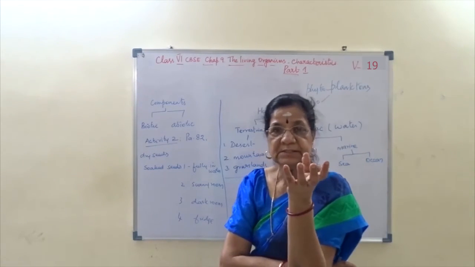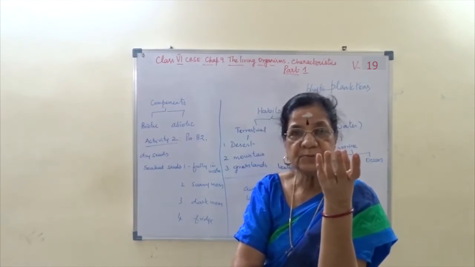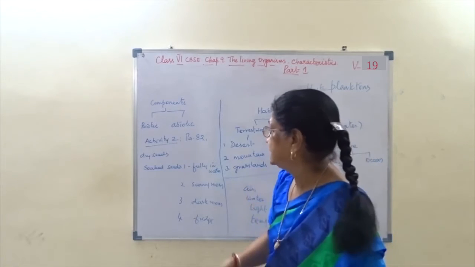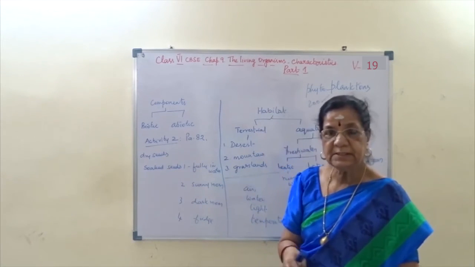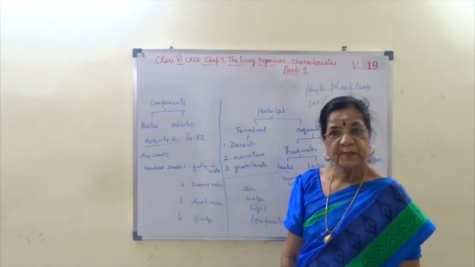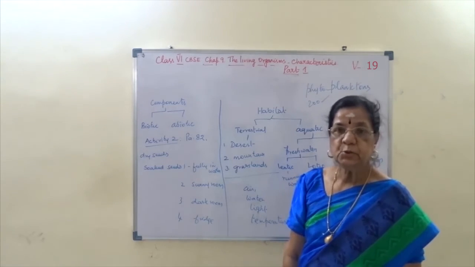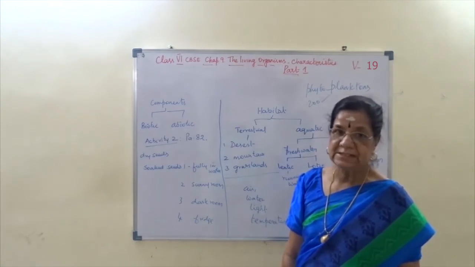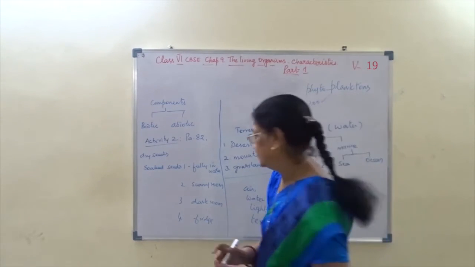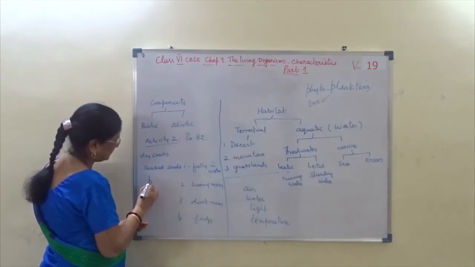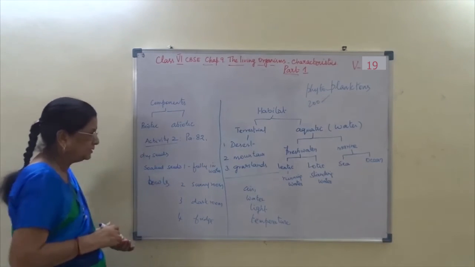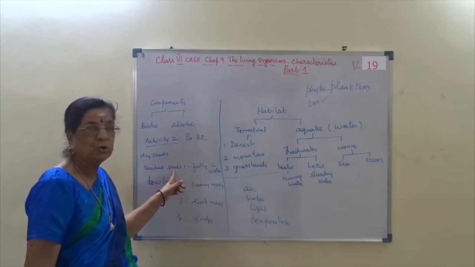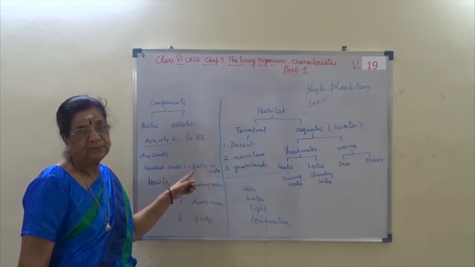I repeat, take some 10 grams of chana. In that, take about a handful of gram as dry seeds. The remaining you soak in water, and that soaking you do for one night. After that, you take those soaked seeds and take 4 bowls. Take 4 bowls. In one bowl, have some soaked seed with water.